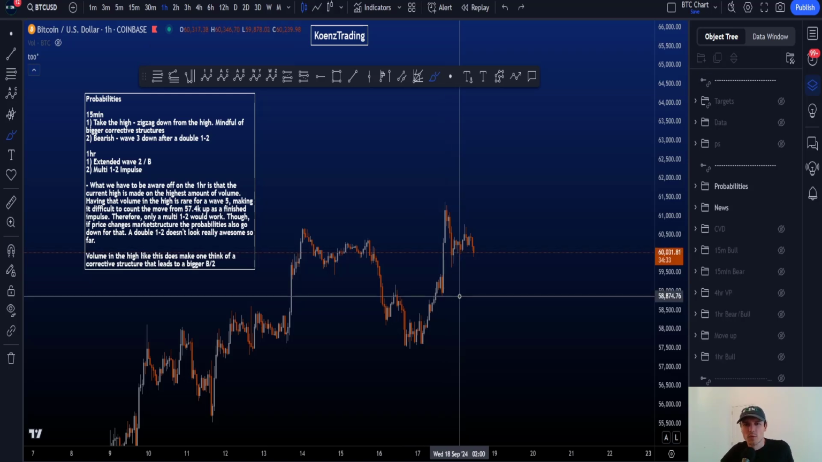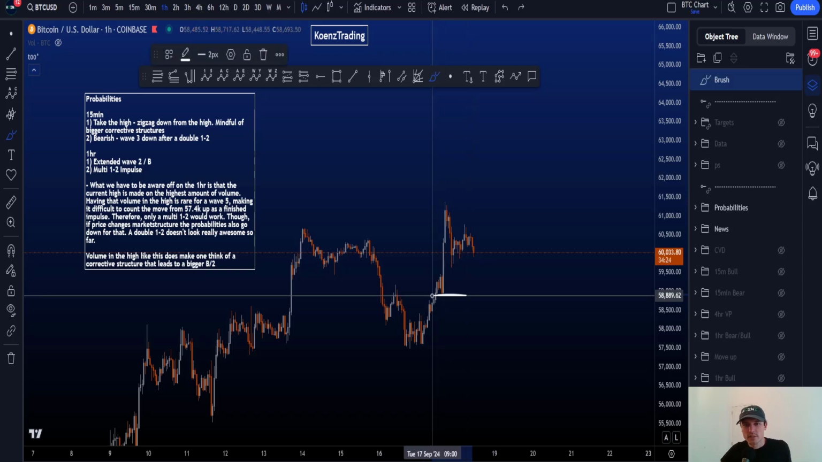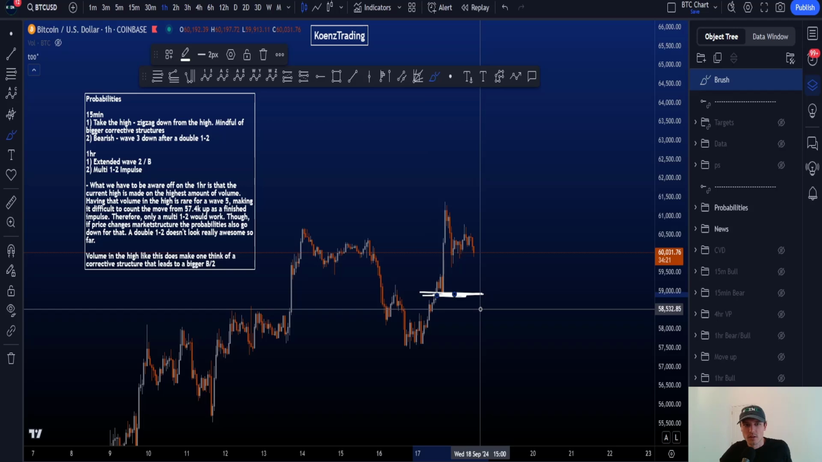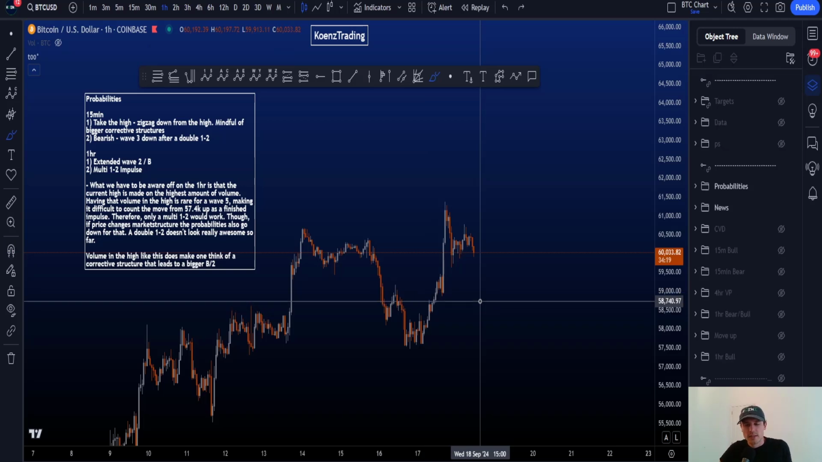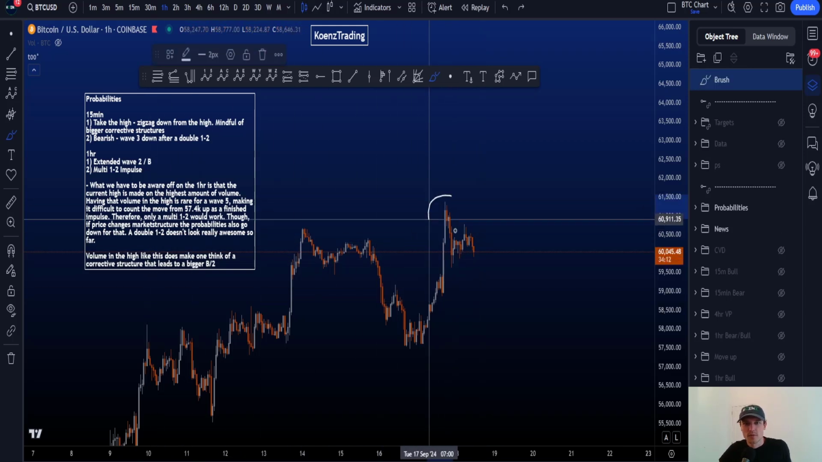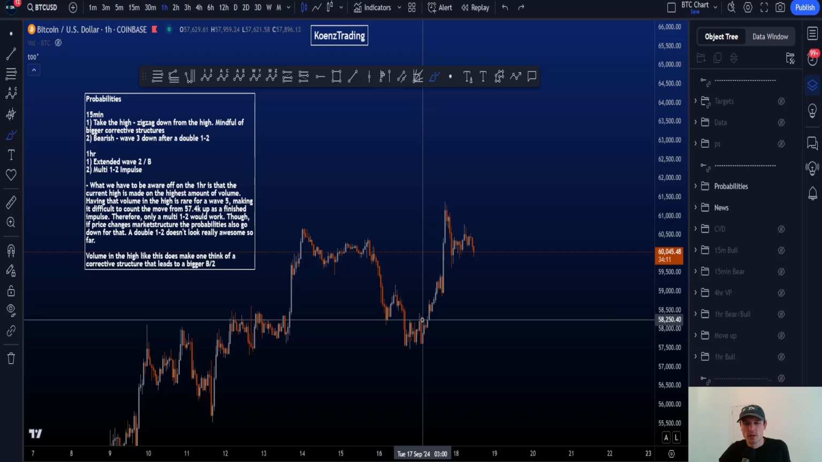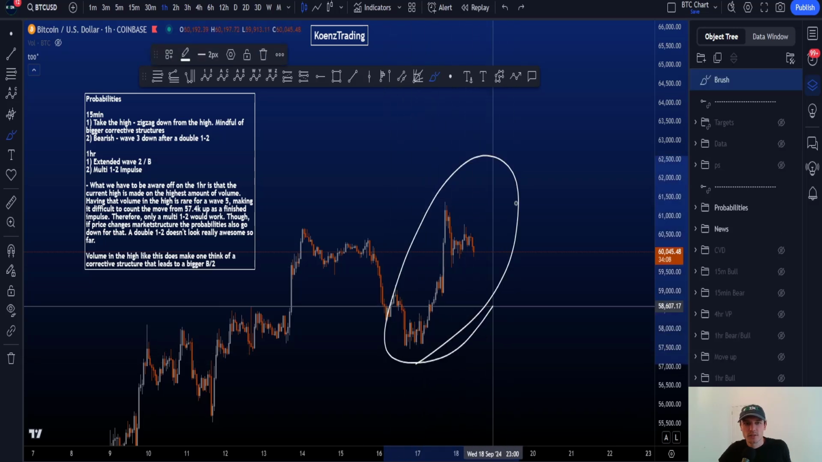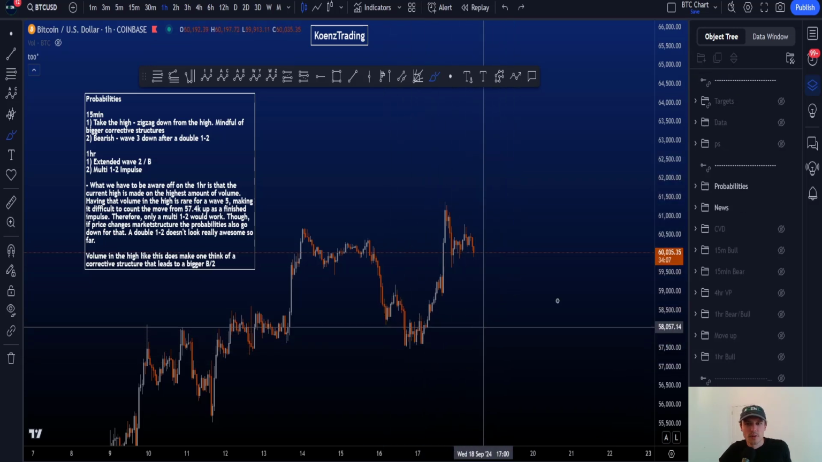And at the moment, the double 1-2 doesn't look very good, right? It's good, we have to keep it in mind. We know about the scenario. We know what we'd like to see to reduce probabilities for that scenario, meaning taking out the low here. But at least we have to be aware of it, right? So the volume in the high that we have over here does make one think of a corrective structure to the upside that leads to a bigger wave B or 2.